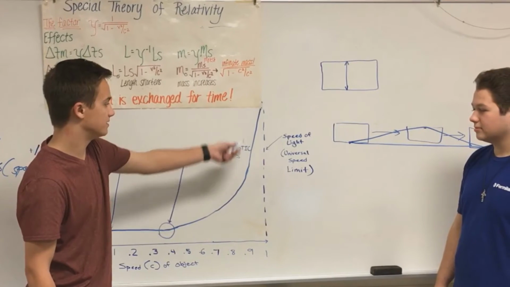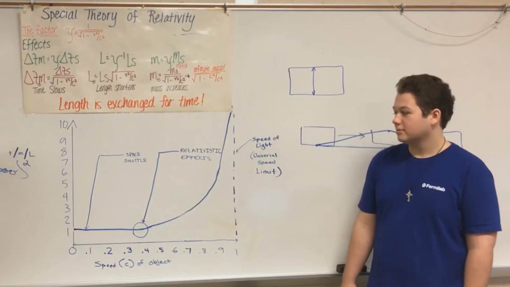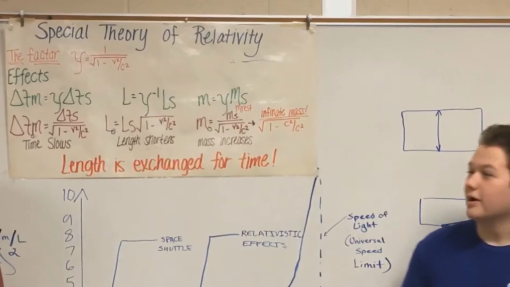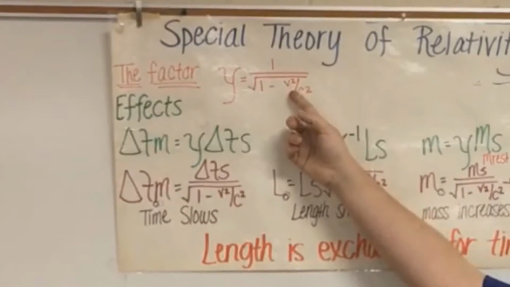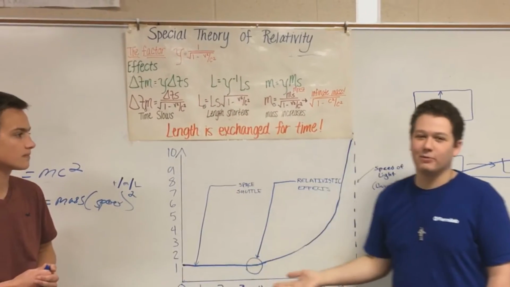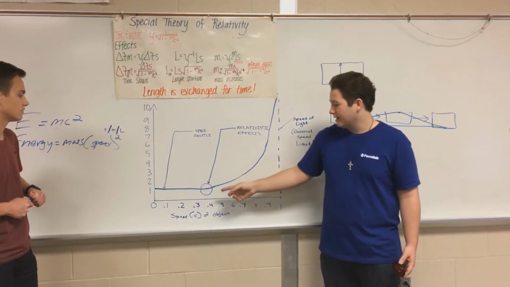Going up and up and up until it reaches the speed of light, which we cannot reach because energy is equal to mass times the speed of light squared, which is impossible. According to the relativistic factor here, if you were to get an object up to the speed of light, you would have to divide by 0, and that won't work, and so that's why the speed of light is the universal speed limit.